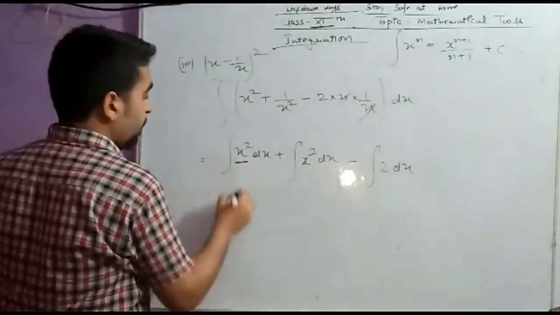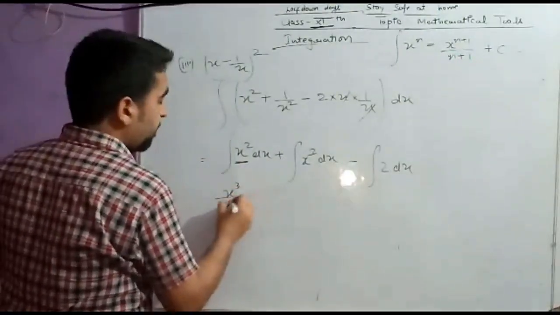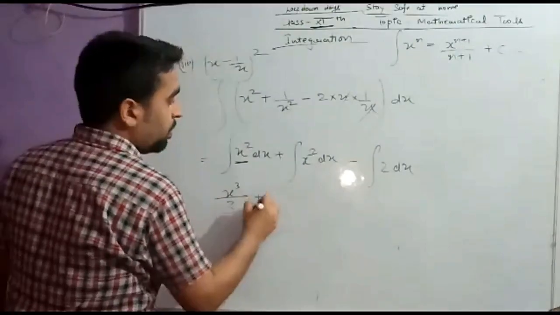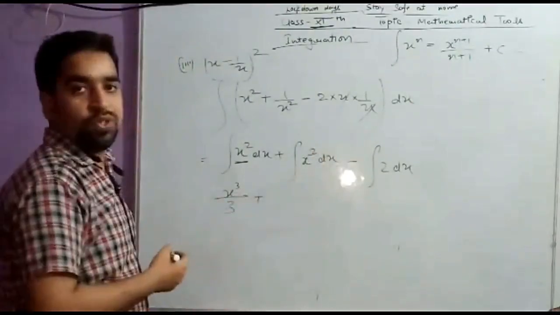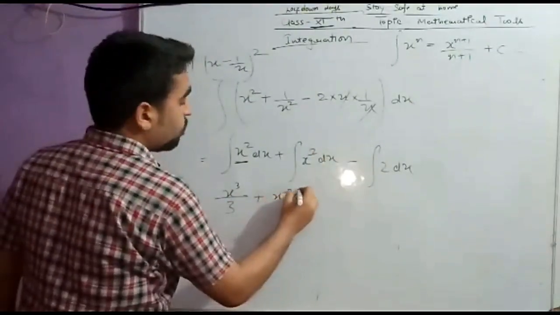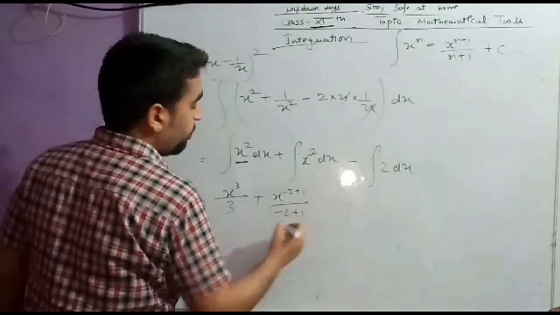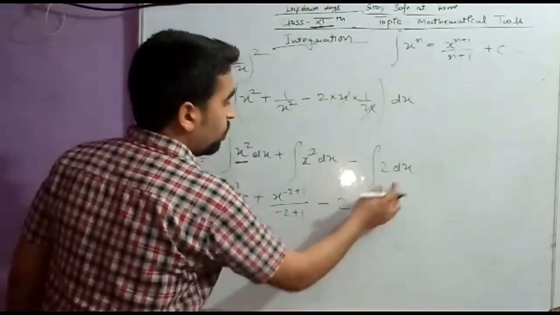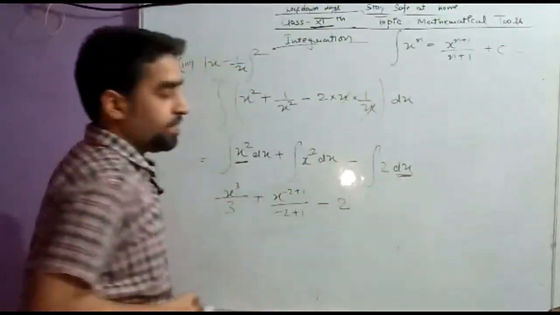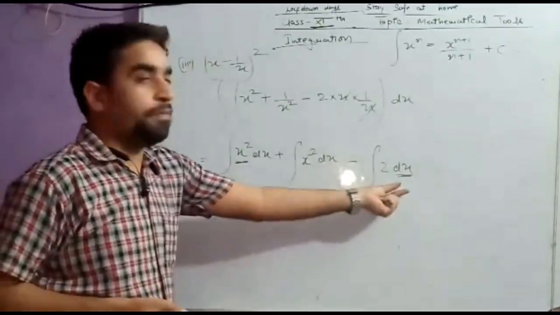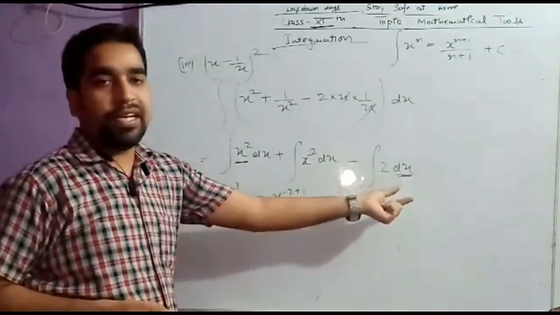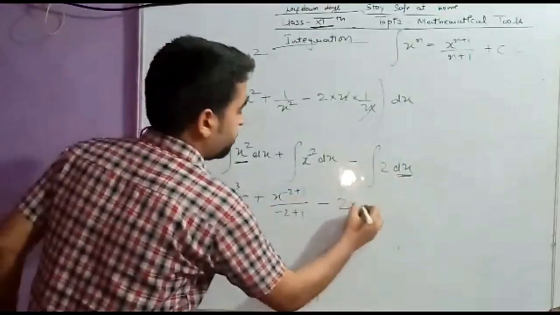This will be x^(2+1), that is x^3, divided by 3, plus x power minus 2, so x^(-2+1) divided by (-2+1), minus 2 times the integral of dx. What will be the integration of dx? dx is a very small elementary part, and when you integrate this, you get x.